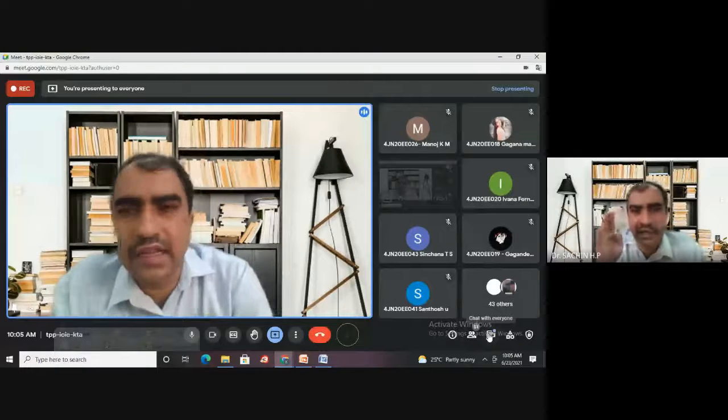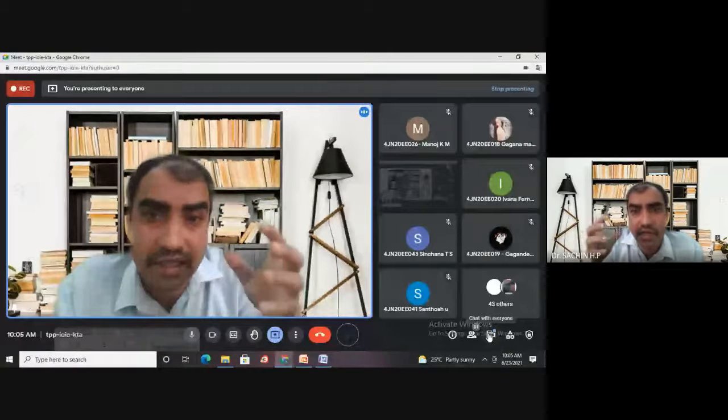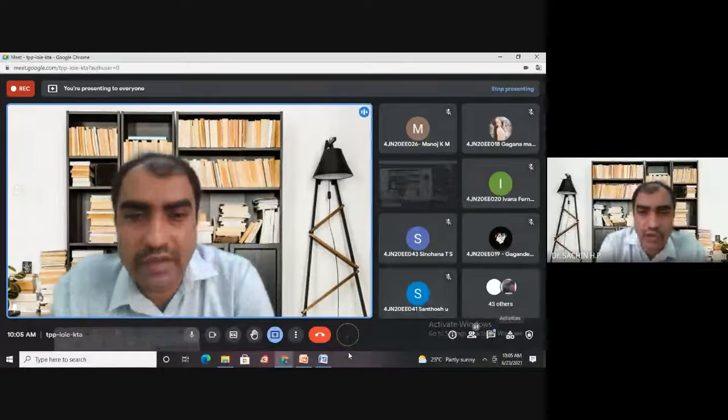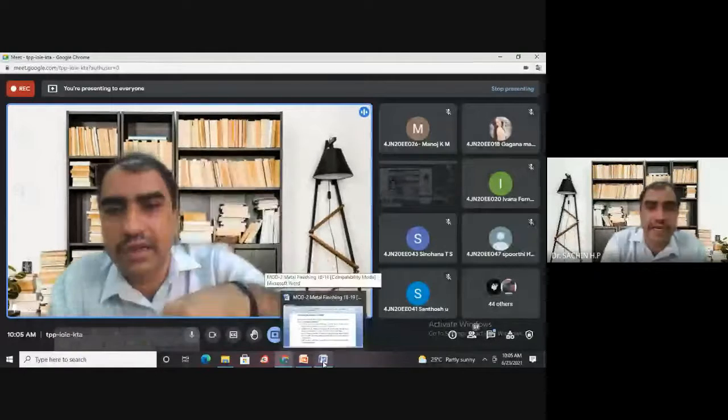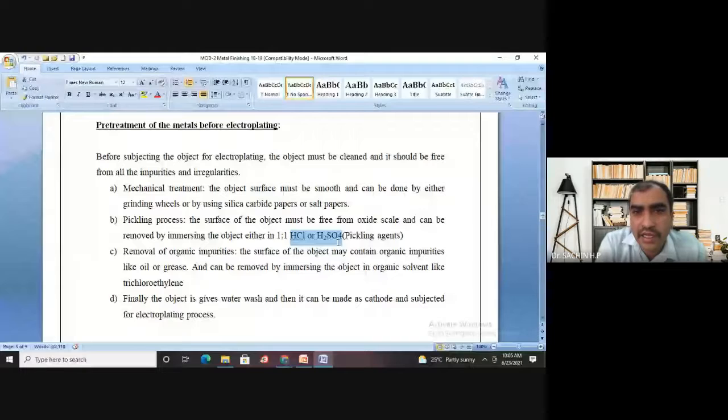First, now what I did, I have removed the roughness and made the surface smooth. The second technique is called pickling. The object which you want to electroplate is to be dipped in a container which contains 1:1 HCl or sulfuric acid, and thereby whatever rust is present on the surface can be removed. Remember, the surface of the object must be free from oxide scale, and this can be done by immersing the object in either 1:1 HCl or 1:1 sulfuric acid, so that you can remove the rust.